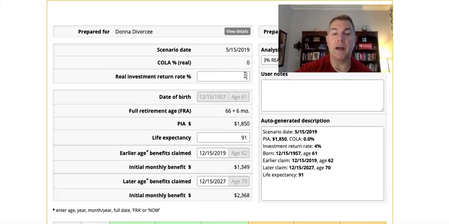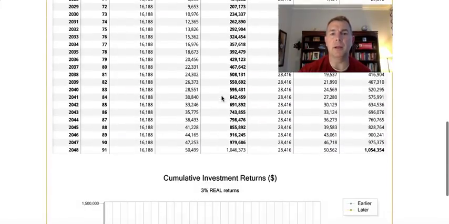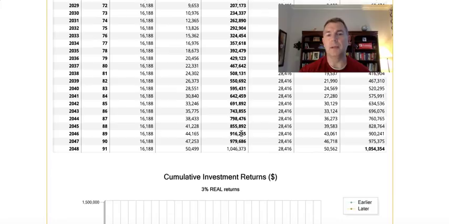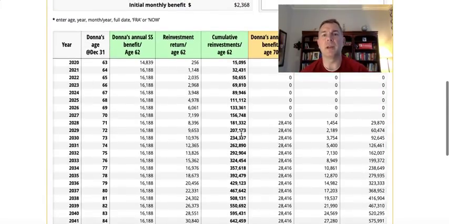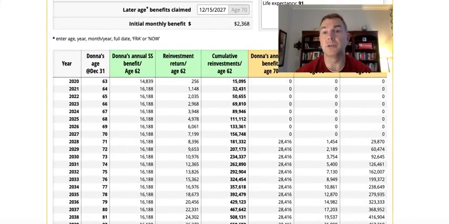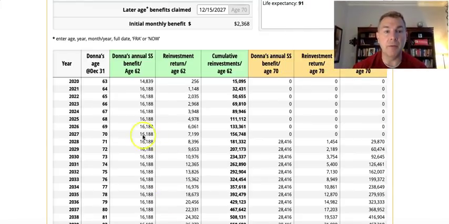So let's just say she had 5% for simplicity. I think we go down, so here, if she expects to get 5% and she can reinvest it, she should take it early. There's just no getting around that. By the time she's 70 years old, she'll have $156,000 in her account, where she has nothing if she delayed. By the time she's 80 years old, she'll have $467,000 in her account if you take it early, and $368,000 if she delays. So a $100,000 difference by the time she's 80.